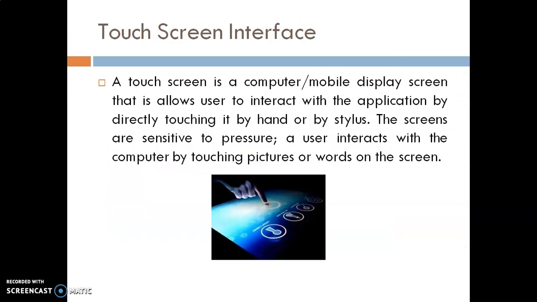Touch screen interface. A touch screen is a computer or mobile display screen that allows the user to interact with the application by directly touching it by hand or by stylus. The screens are sensitive to pressure. A user interacts with the computer by touching. All of us use touch screen phones.